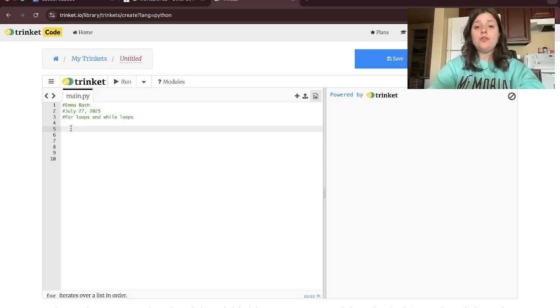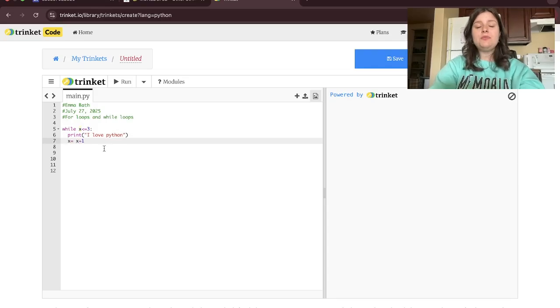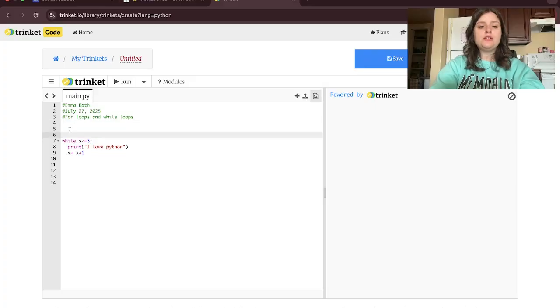Next, let's look at while loops. While loops are very similar to for loops. This is a little bit different from the for loop already. The for loop automatically starts our variable at 0, but the while loop doesn't do that. So let's make sure we put a condition where x starts at 0.